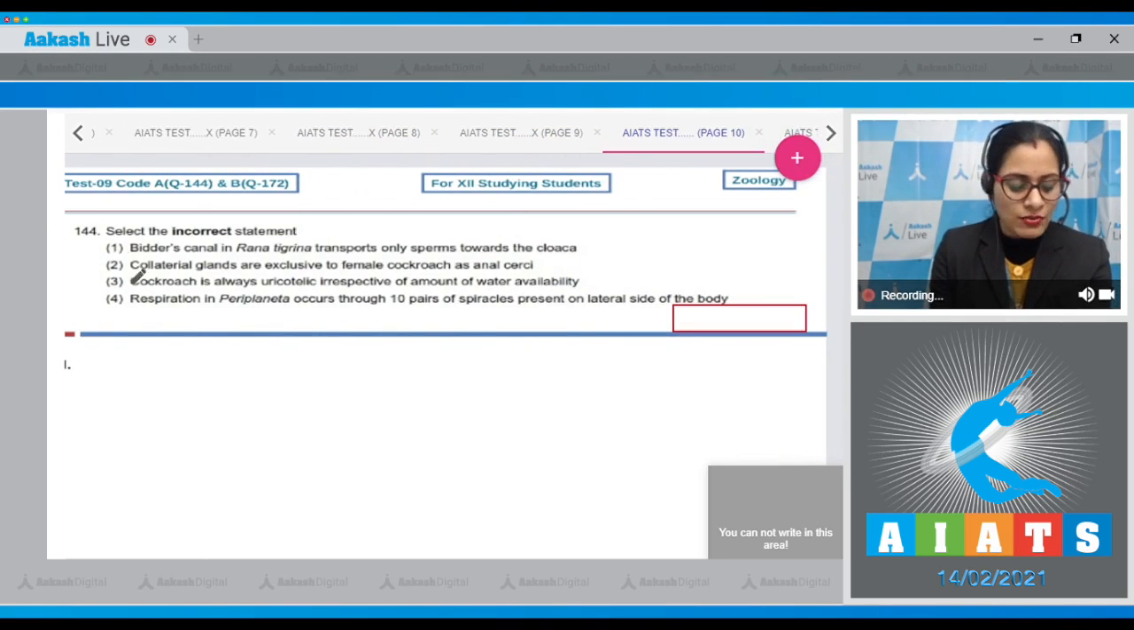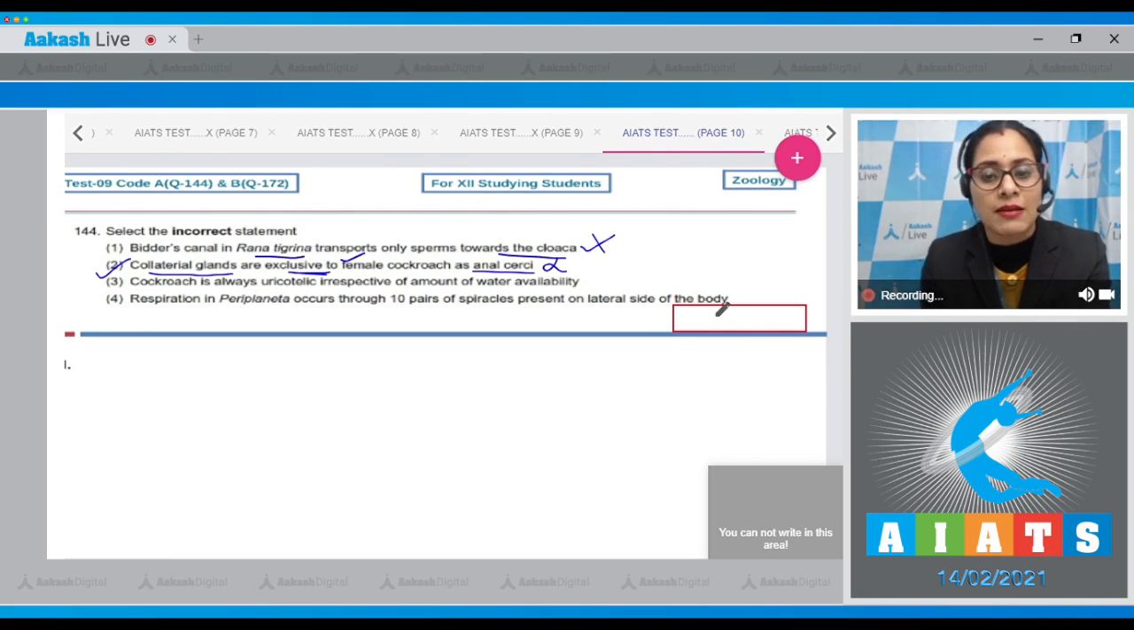Let's move on to the next question, question number 144. Select the incorrect statement. And the very first statement is Bidder's canal in Rana tigrina transports only sperms towards the cloaca. And as it is a correct statement, this cannot be a correct answer to our question. The next statement says collateral glands are exclusive to female cockroach as anal cerci. And as it is an incorrect statement, this is a correct answer to our question because collateral glands are exclusive to female reproductive system. But anal cerci are common to both female and male cockroach. Secretions of collateral glands form ootheca in female cockroach.